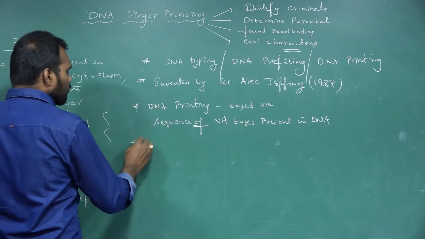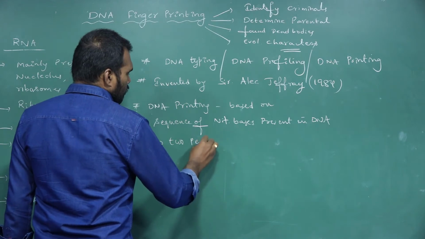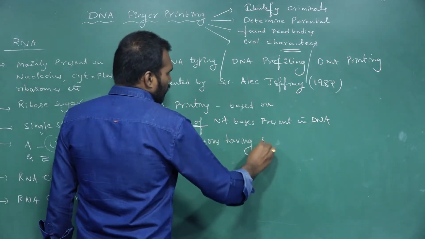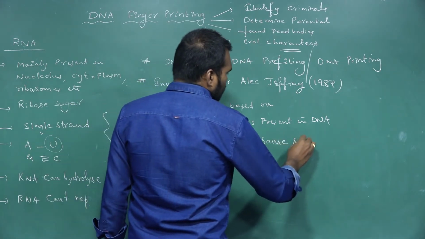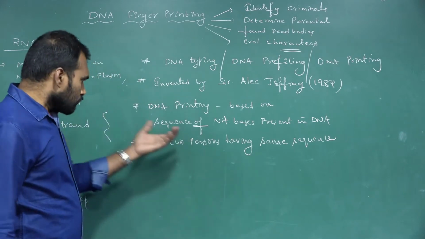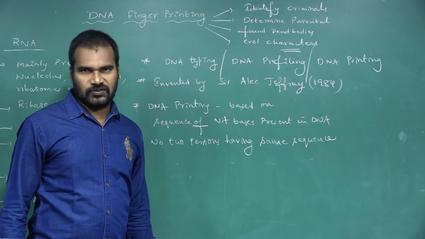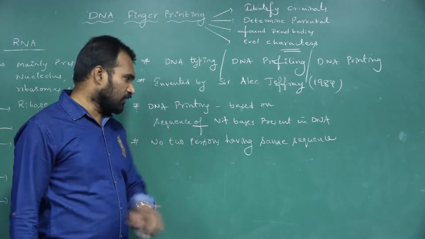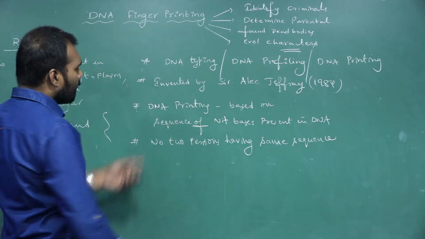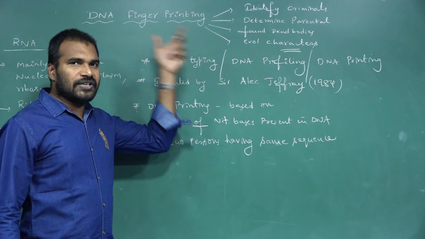No two persons have the same sequence. Even twins have different sequences of nitrogenous bases. No two persons have the same sequence of nitrogenous bases. Using this principle, DNA fingerprinting works.